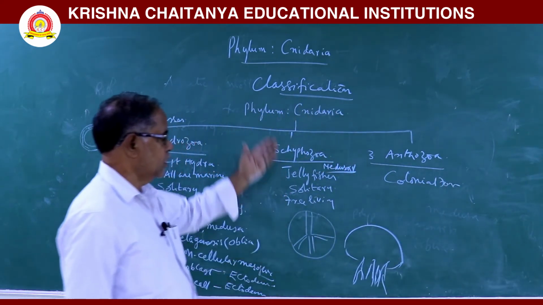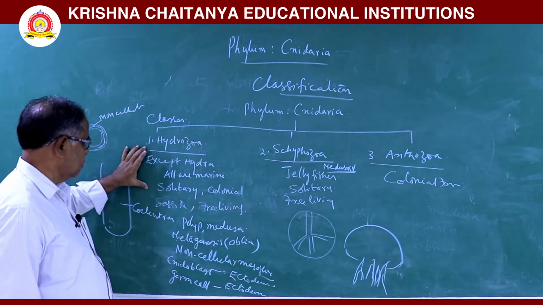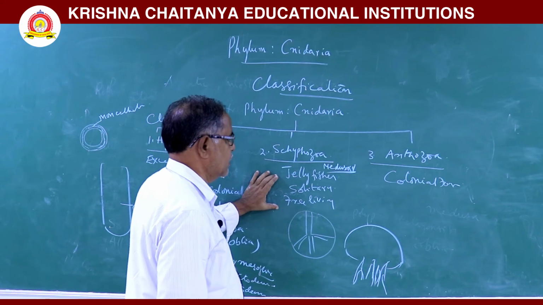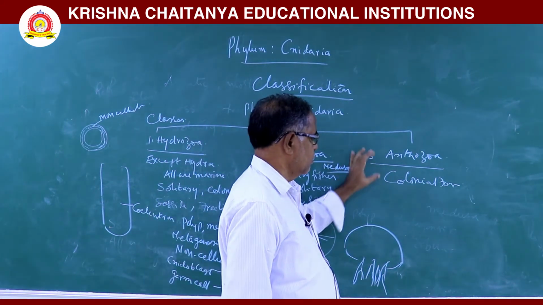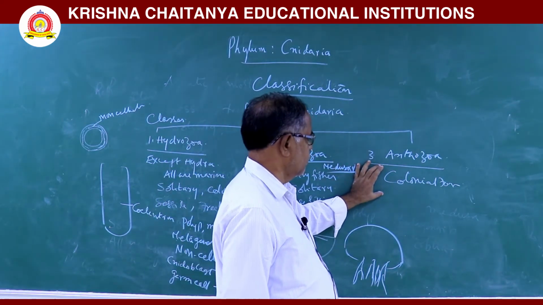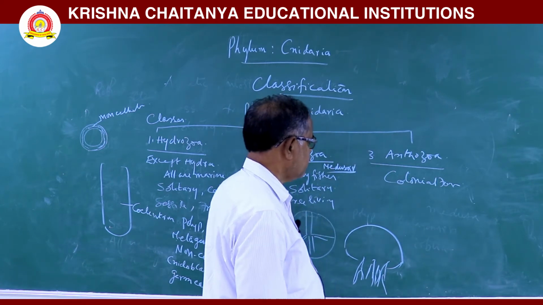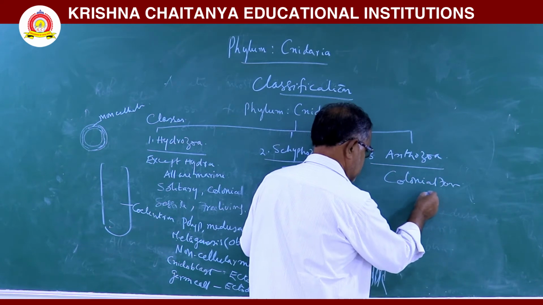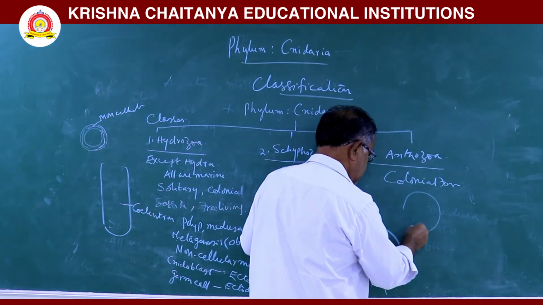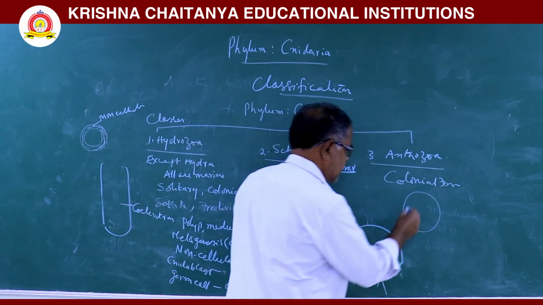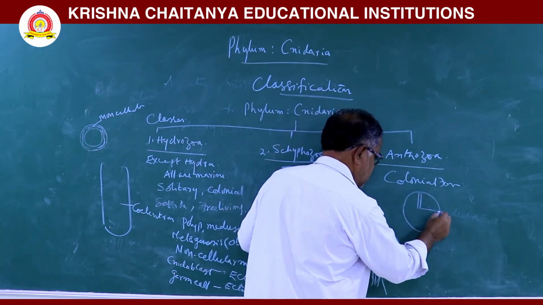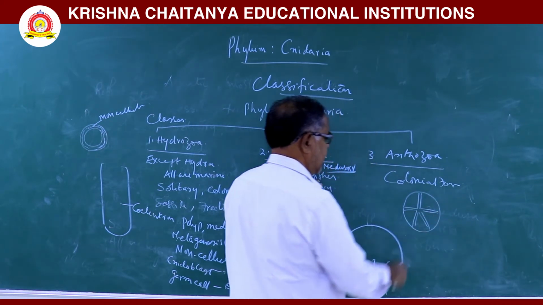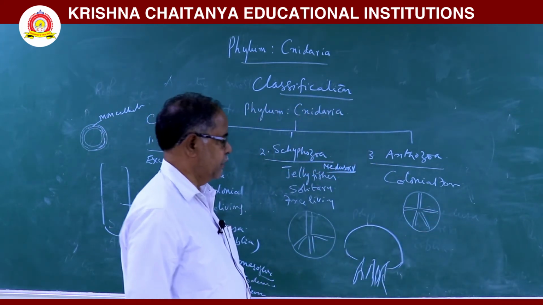They are a colonial form. Here the hydrozoans are solitary and colonial, but Scyphozoans are only solitary. In Anthozoa, only colonial forms are there. Next, in anthozoans, the coelenteron is divided into some chambers by septa. They are called mesenteries.